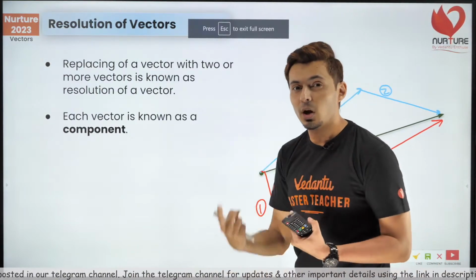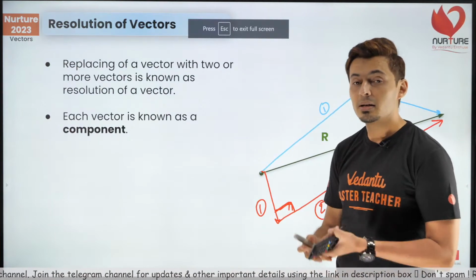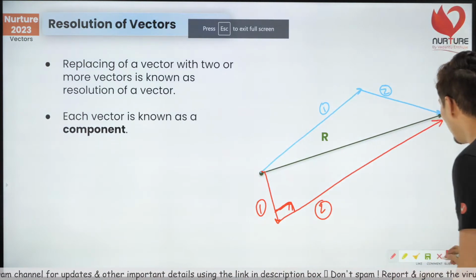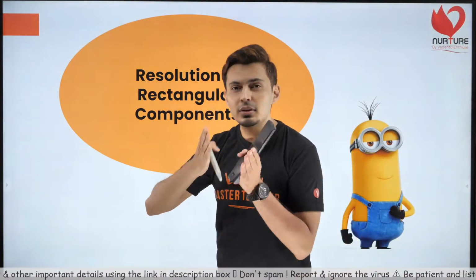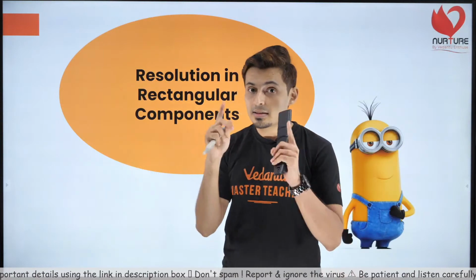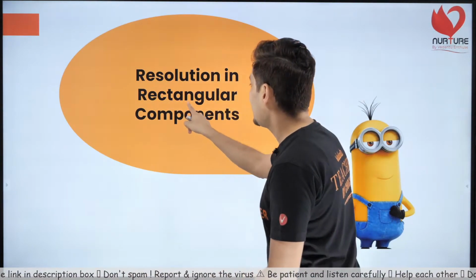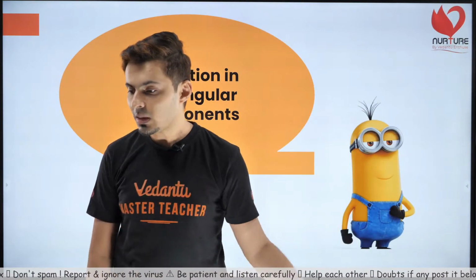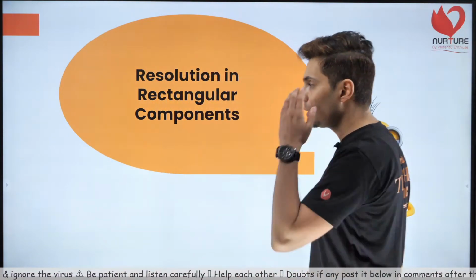Then I can use trigonometry, I can use Pythagoras, and I can use so many other properties which can make my problem simple. So understand, when I split a vector into small components such that they are all mutually perpendicular to each other, that is called a rectangular component. Understand this. Is everybody clear about this?